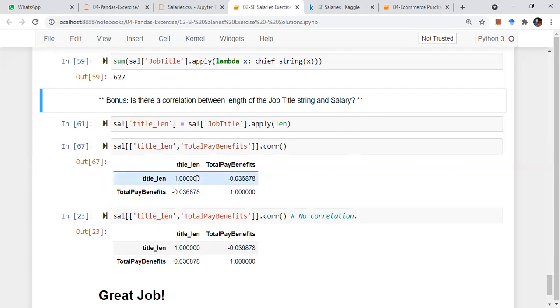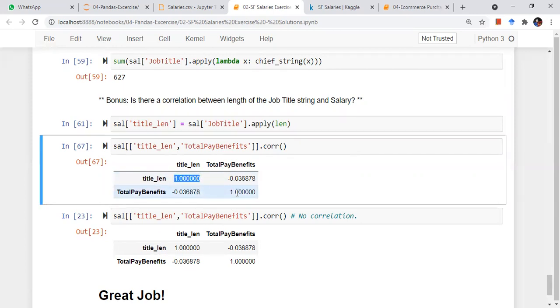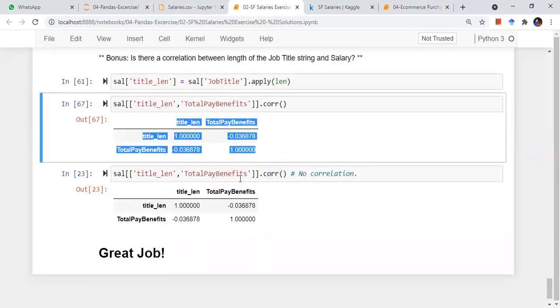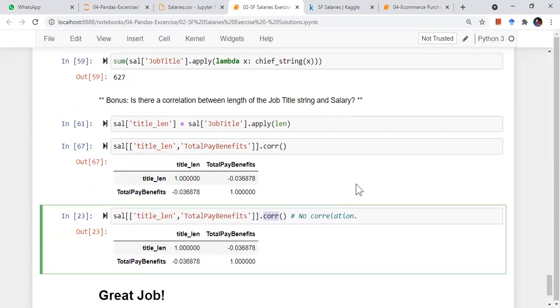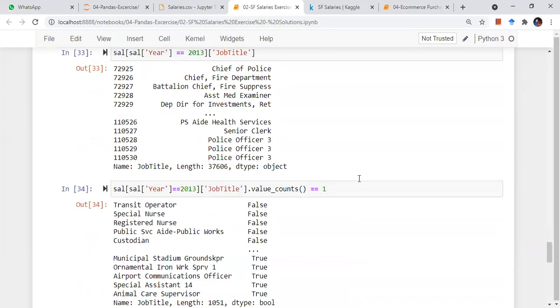So mathematically there is a calculation which we can perform to get a number. If the number is equal to 1 or -1, there is very high positive or high negative correlation. If it is closer to 0, there is no correlation, right? This we have discussed before also, I guess. So I can just find it by salaries. I can pass two columns and do dot corr. Corr stands for correlation, and there is no correlation as we see. Okay, so this is it with this exercise.